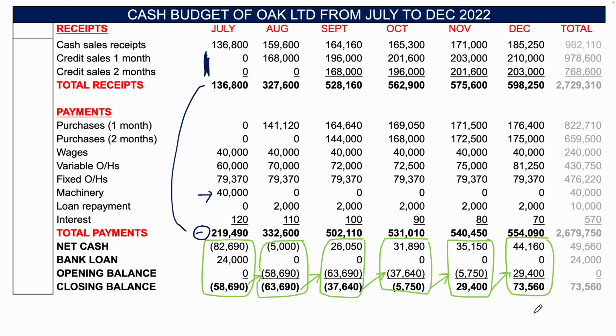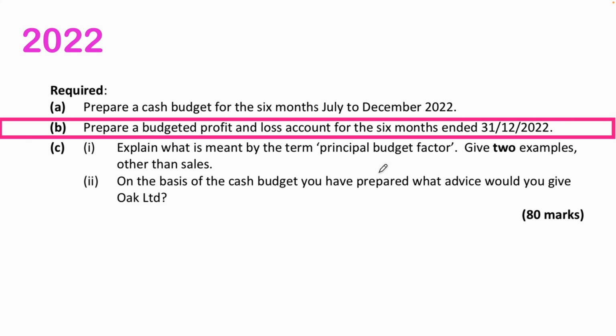So one word of advice, the tough parts here where students really make mistakes is they don't take the depreciation out of the fixed assets. They might mess up the loan repayment and interest. So take very good care on the calculations of the interest and when the dates start, etc. And also, just make sure that you're checking everything twice, because even H1 students can make mistakes with the figures there. Okay, so that is the cash budget complete.